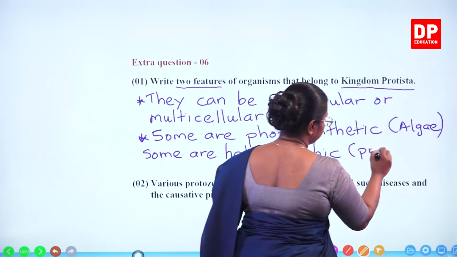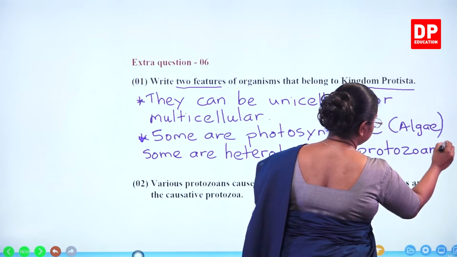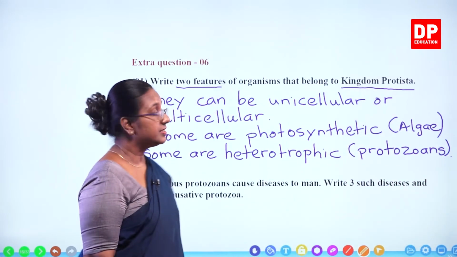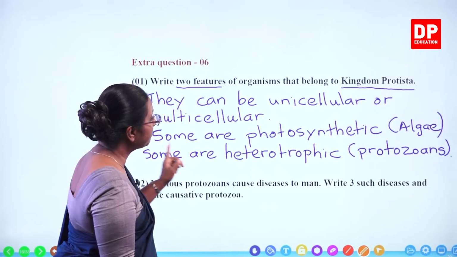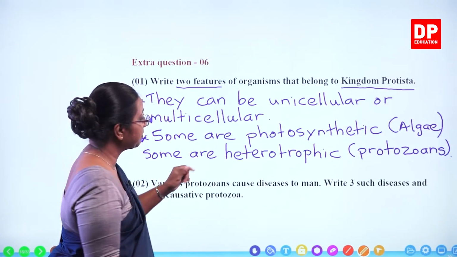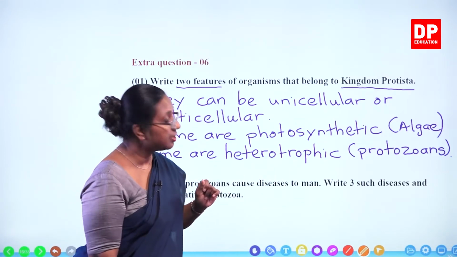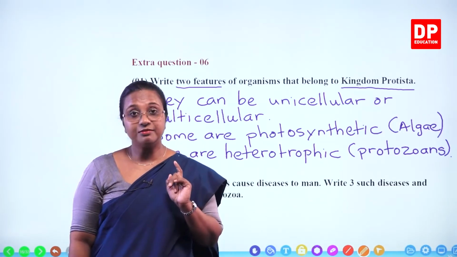That is protozoans. So those are the two features I have written. They can be unicellular or multicellular. Some are photosynthetic, that is algae, and some are heterotrophic, that is protozoans. There are other features as well that you can write.